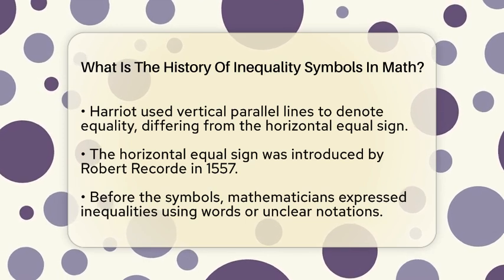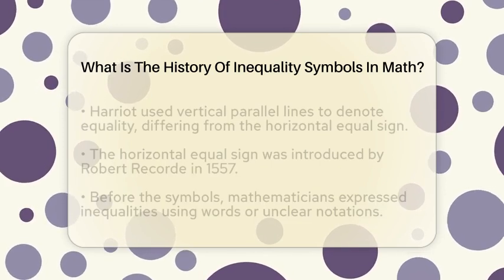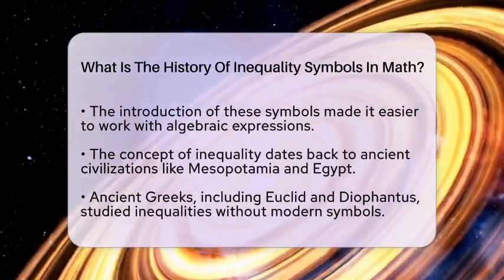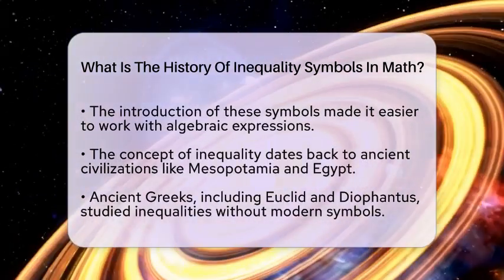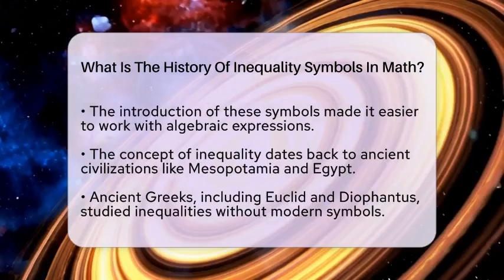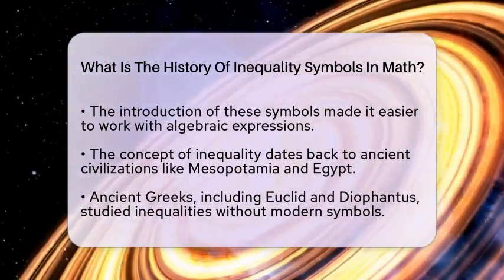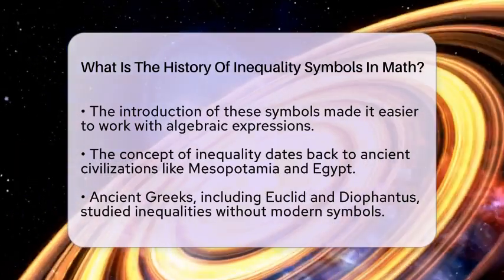Before these symbols were widely accepted, mathematicians had to express inequalities using words or less clear notations. This made it harder to work with algebraic expressions. The introduction of these symbols made it much easier to compare values. As algebra evolved into a more symbolic form, the need for clear and concise notation became even more important.